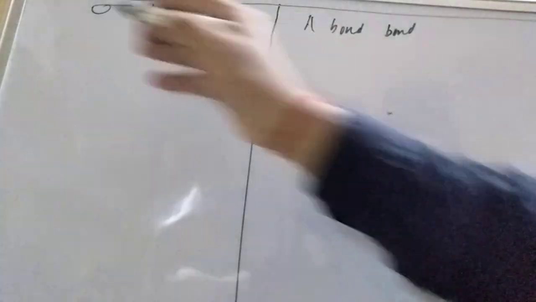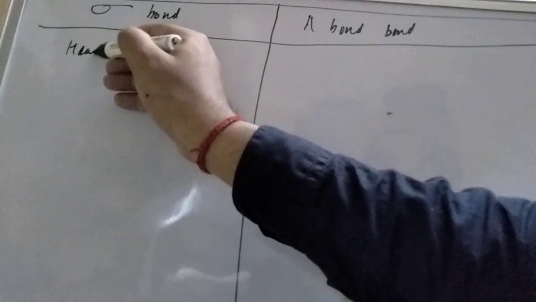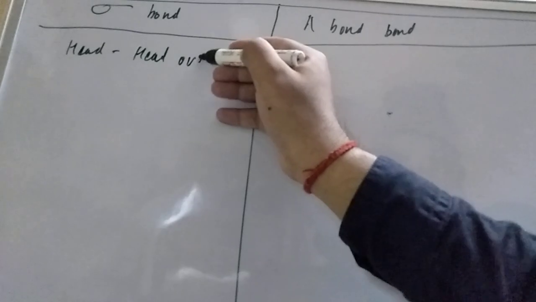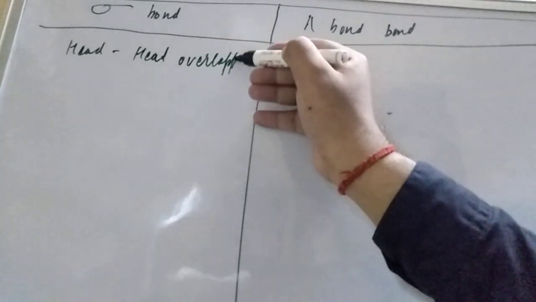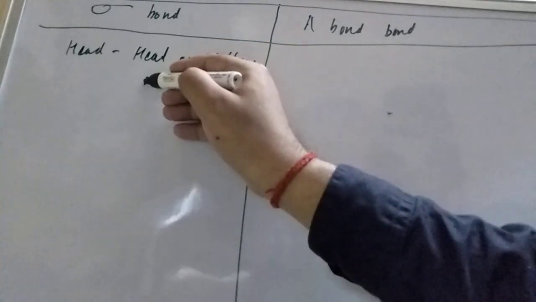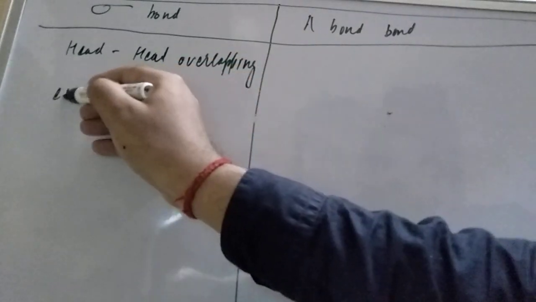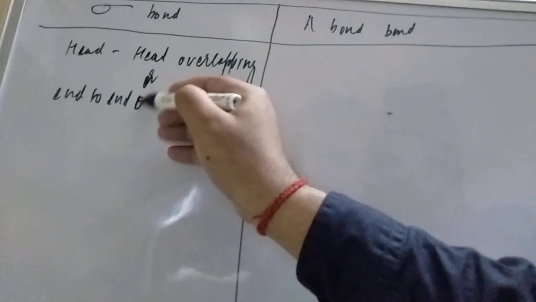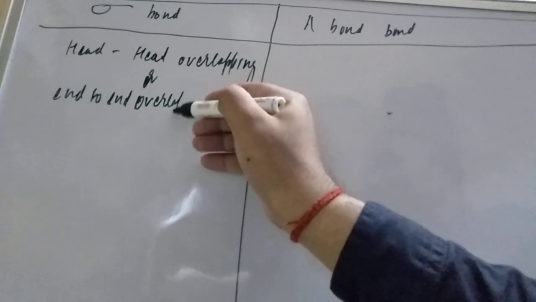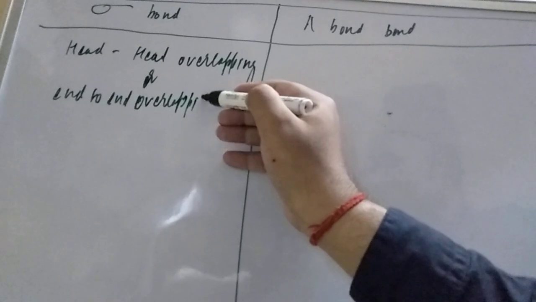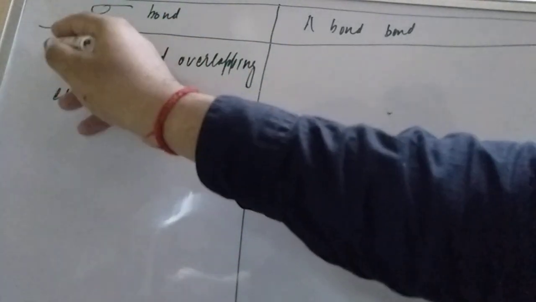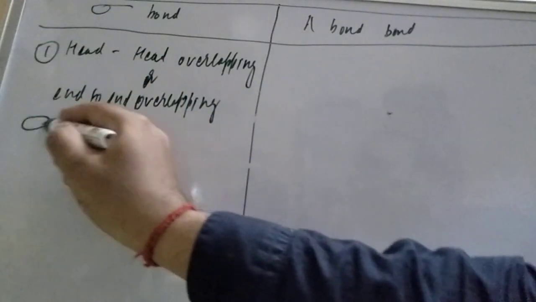So what will happen in case of sigma bond? Here is head to head overlapping, student. This is also known as end to end overlapping. So this is the proper overlapping, and this will result in the sigma bond formation, like we already explained here.